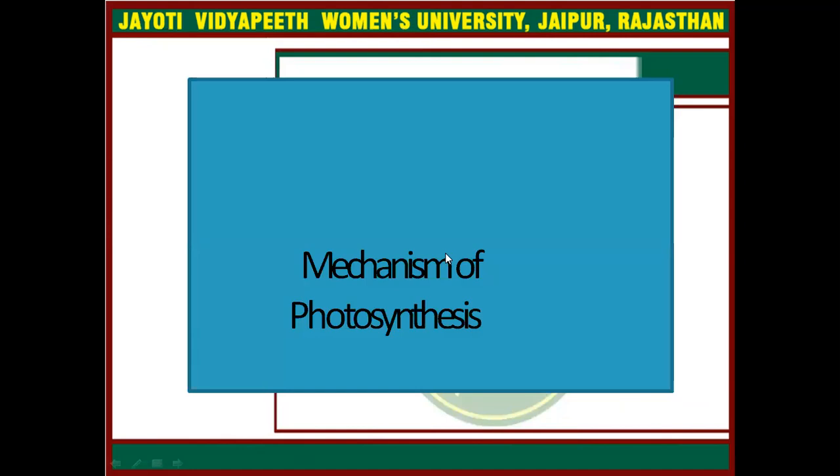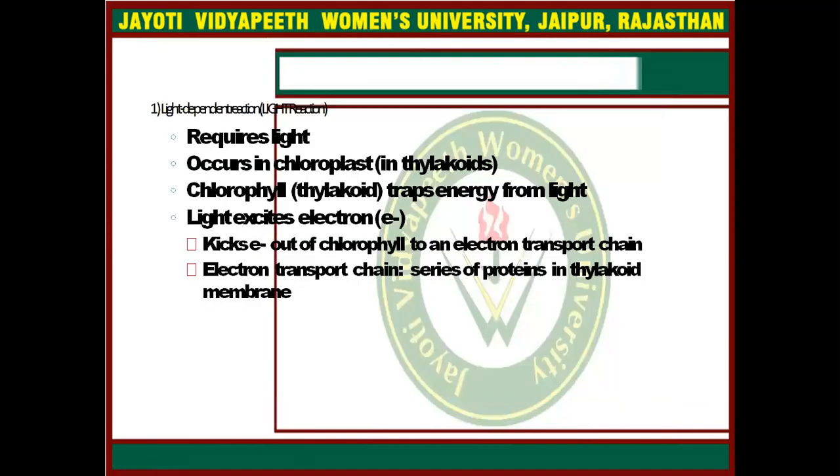Now come to the mechanism of photosynthesis. The light-dependent reaction, or light reaction, requires light and occurs in the chloroplast, especially in the thylakoid region. Chlorophyll traps energy from the light, and light excites electrons, kicking them out of the chlorophyll into an electron transport chain. The electron transport chain is a series of proteins in the thylakoid membrane.